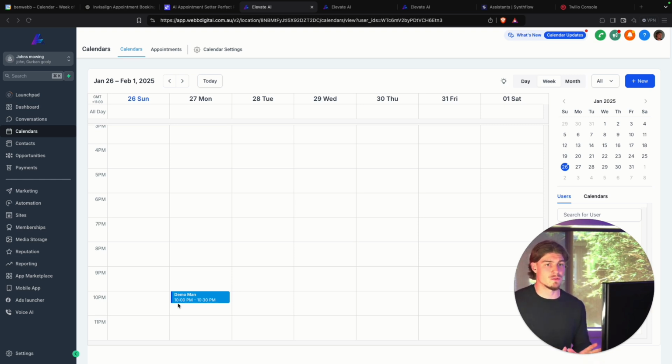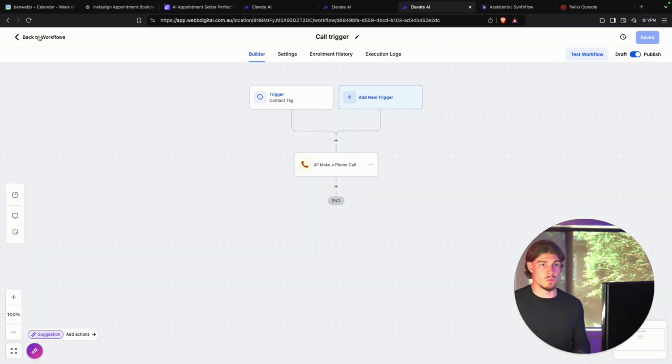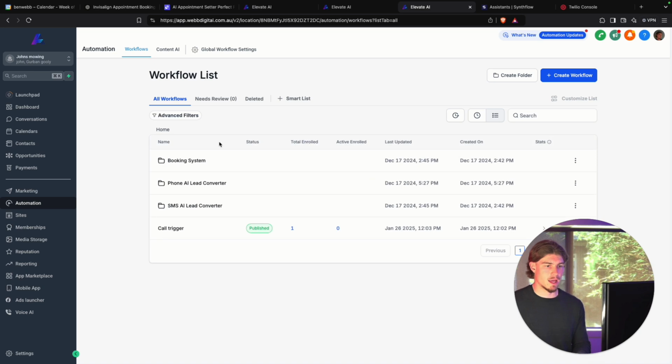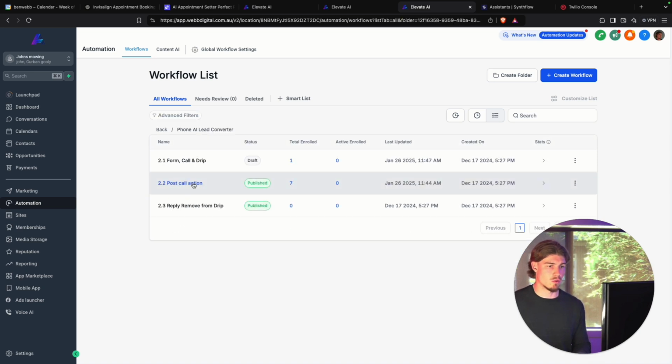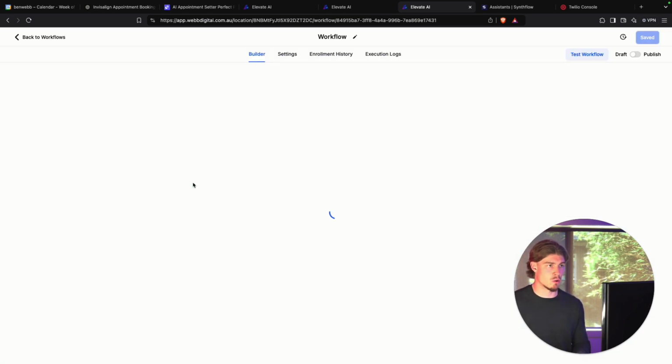Now, for those of you that are slightly more advanced with AI calling and GoHighLevel in general, there are a few more in-depth workflows that I do want to show you, because these are essential if you are actually going to sell this to a real business. So if I head back into workflows, I'm going to have a look inside of some I've already set up, specifically this post-call action workflow.